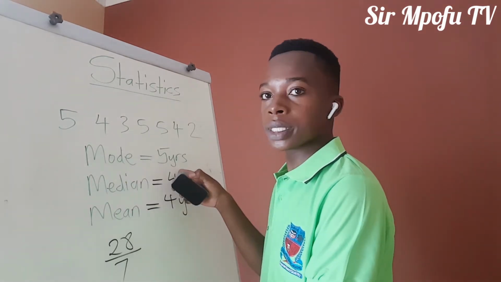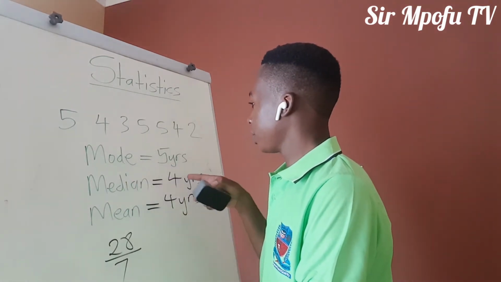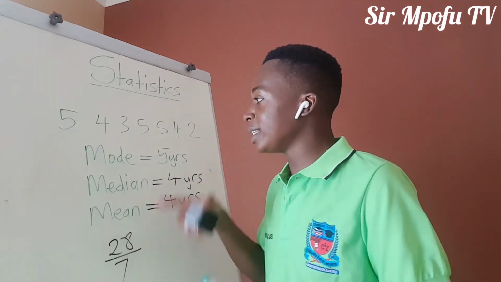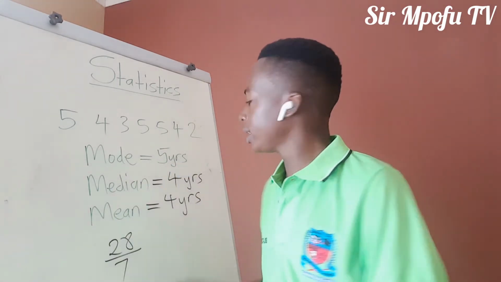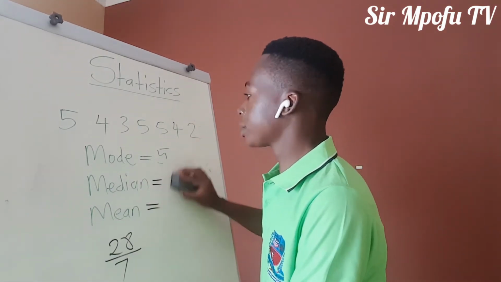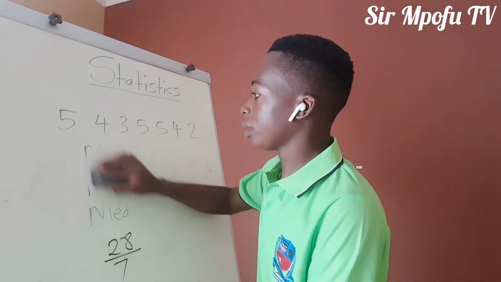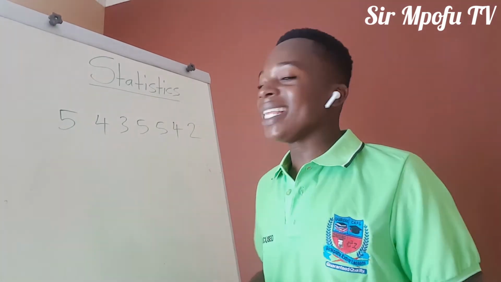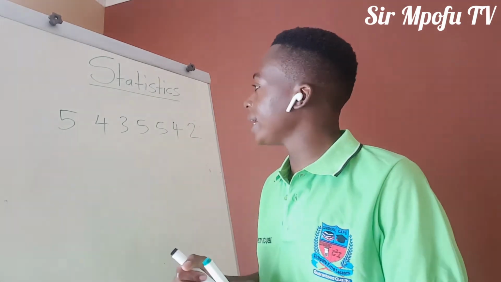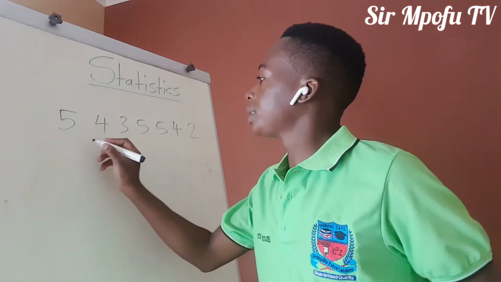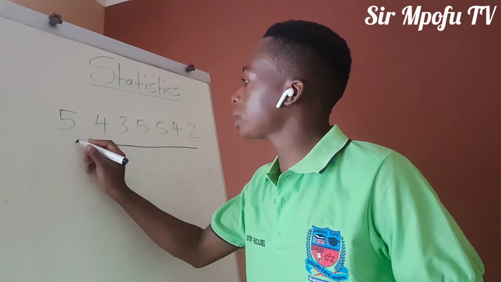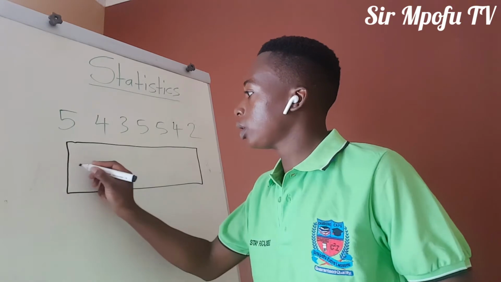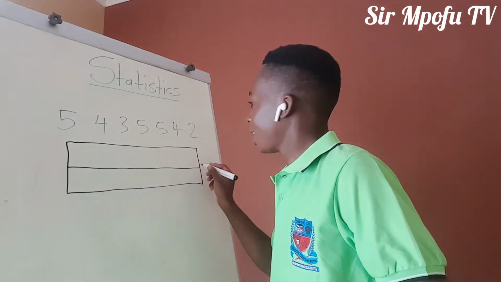Right, I want you to keep this in mind. Our mode is 5, our median is 4, our mean is 4. In most cases, mode, median, and mean, they won't be that different. Sometimes, mode, median, and mean can be the same number. In that case whereby we are having millions, they will be arranged like this. A diagram is used. As I told you, mathematicians are very lazy. They are always trying to come up with easy solutions to quickly get the answer.